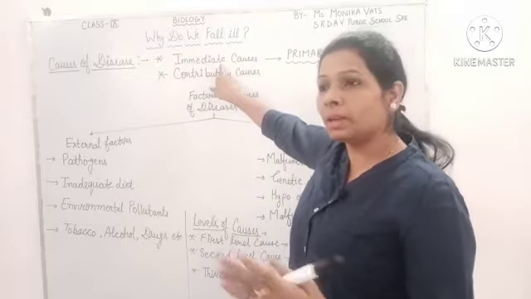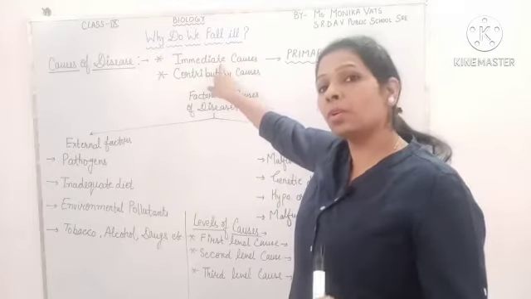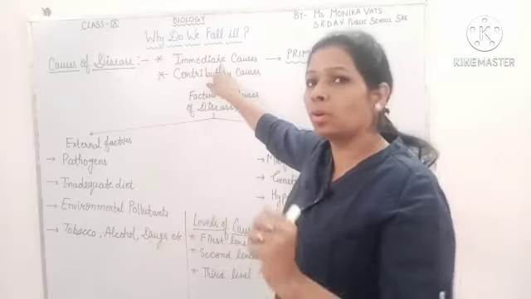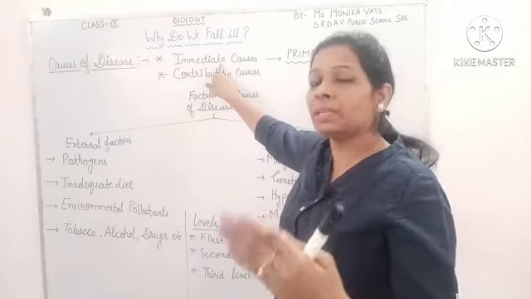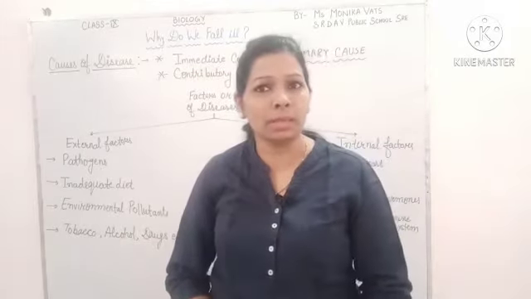Immediate cause means, like in the case of the corona disease, the coronavirus is the immediate cause of corona. These are basically pathogens, disease causing microorganisms.